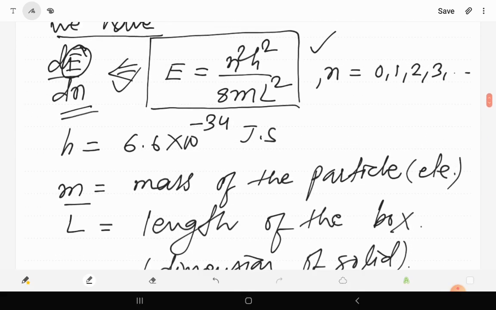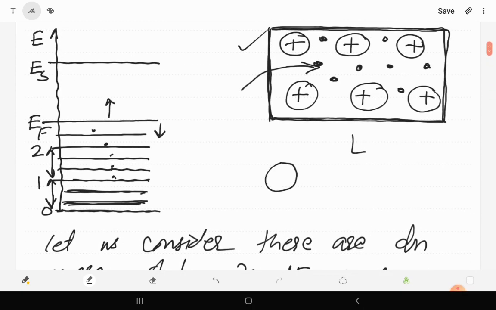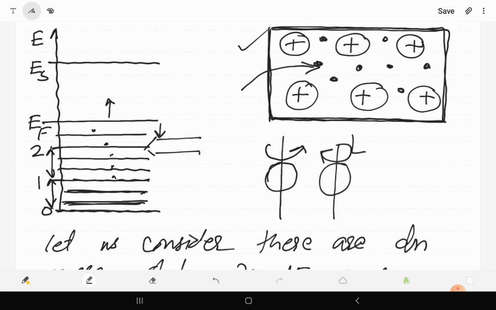But here actually the electron is a spin half particle. Suppose this is the electron, then it can perform the spin motion in the anti-clockwise direction, and also in the clockwise direction. So we can say the electron is a spin half particle. That's why corresponding to each energy level there are two sub energy levels for the electron.